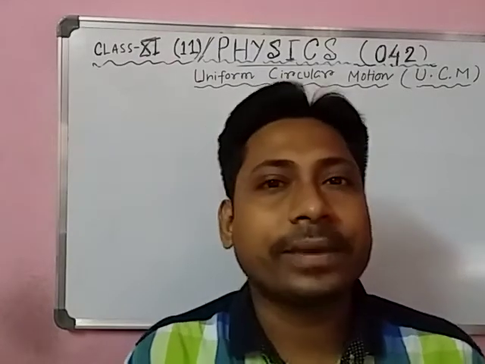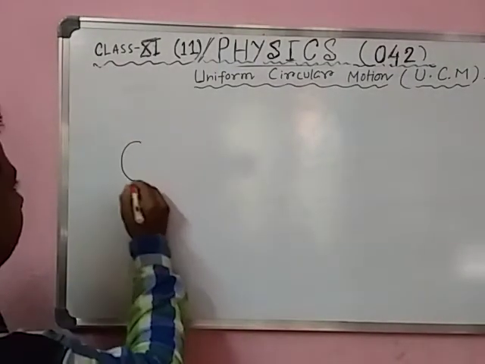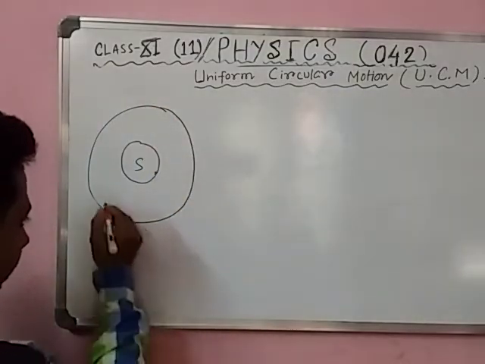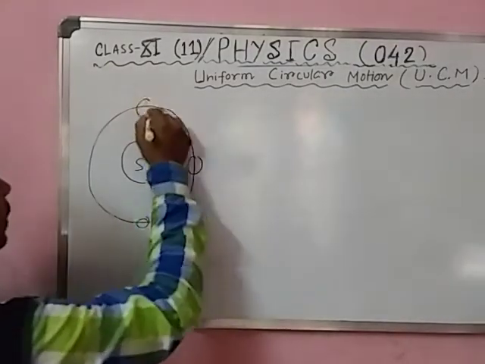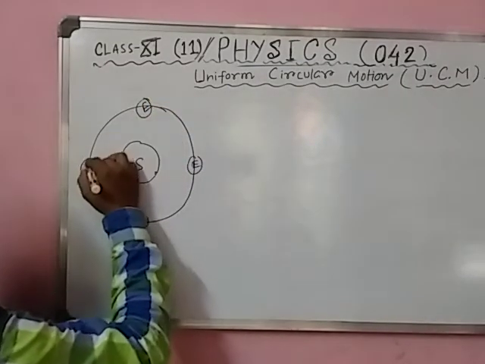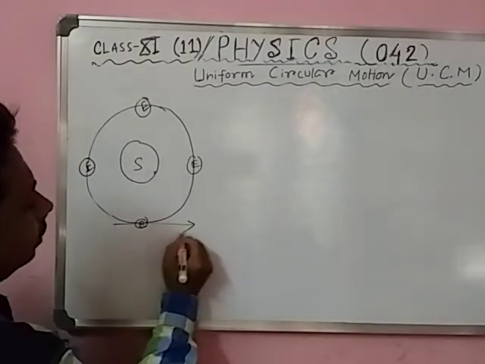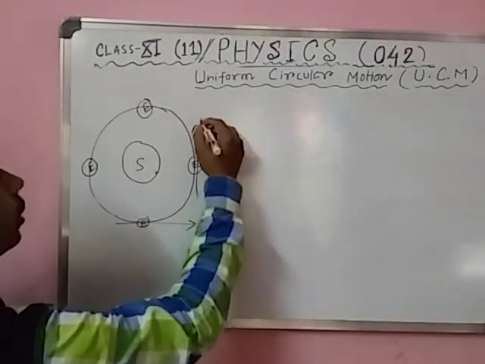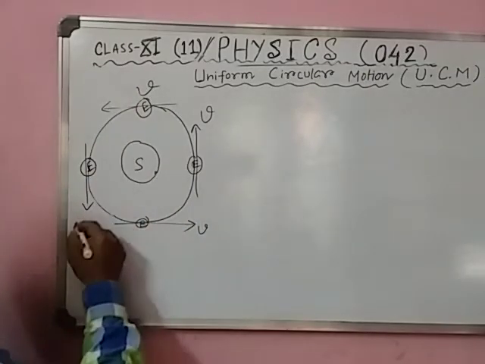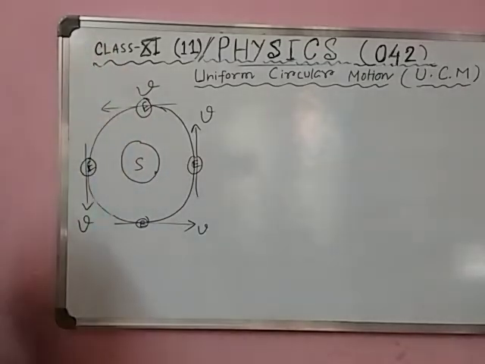See students, there are some examples of uniform circular motion. Number 1, suppose this is your sun and this is your very beloved earth. Earth revolving round the sun. And if you draw the tangent, the direction of velocity here, here, and here, every time the direction of velocity changes continuously.